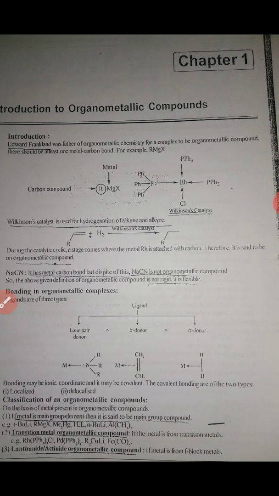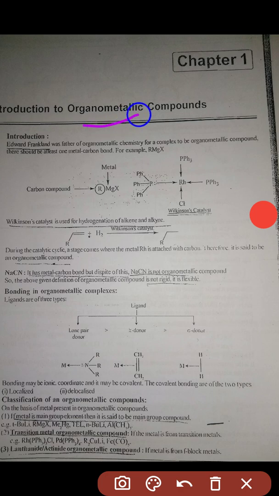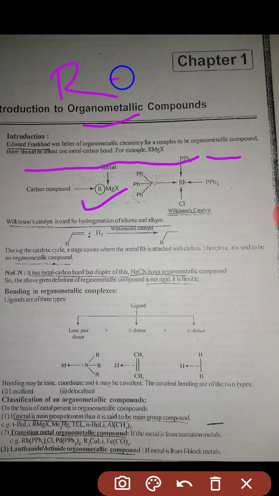Let us start. Introduction here given. Edward Frankland was the father of organometallic chemistry. For a compound to be organometallic, there should be at least one metal-carbon bond. A simple example is the Grignard reagent, RMgX. Here the metal is magnesium and R is an alkyl group containing carbon. So the Grignard reagent is an organometallic compound.